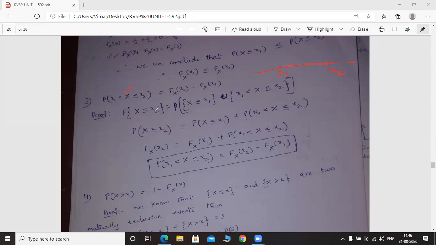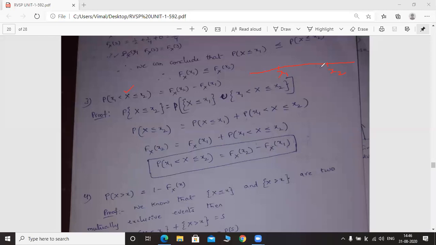What are those? Capital X less than or equal to x2 can be written as the probability of the first region, capital X less than or equal to x1, union x1 less than X less than or equal to x2, isn't it? So here, what are the two regions? This is the entire scale that I have taken.